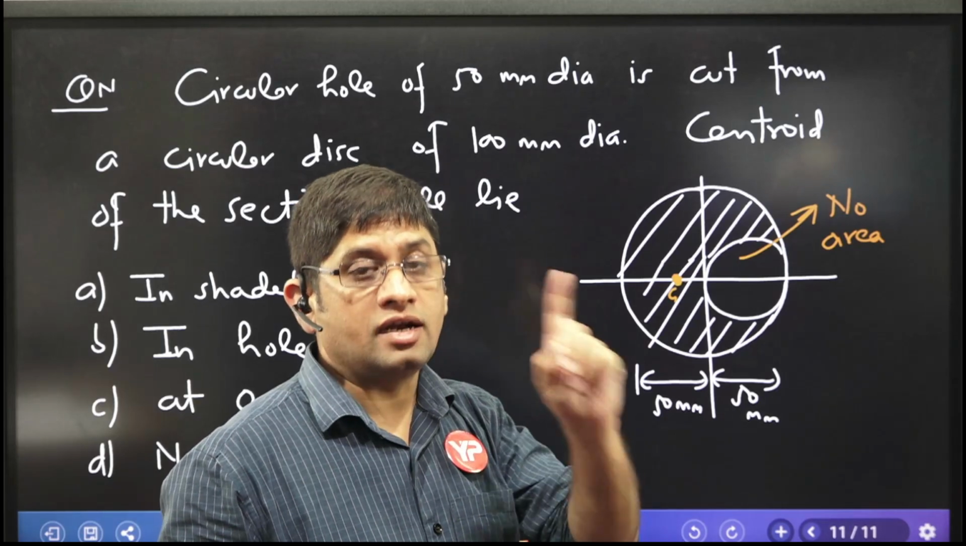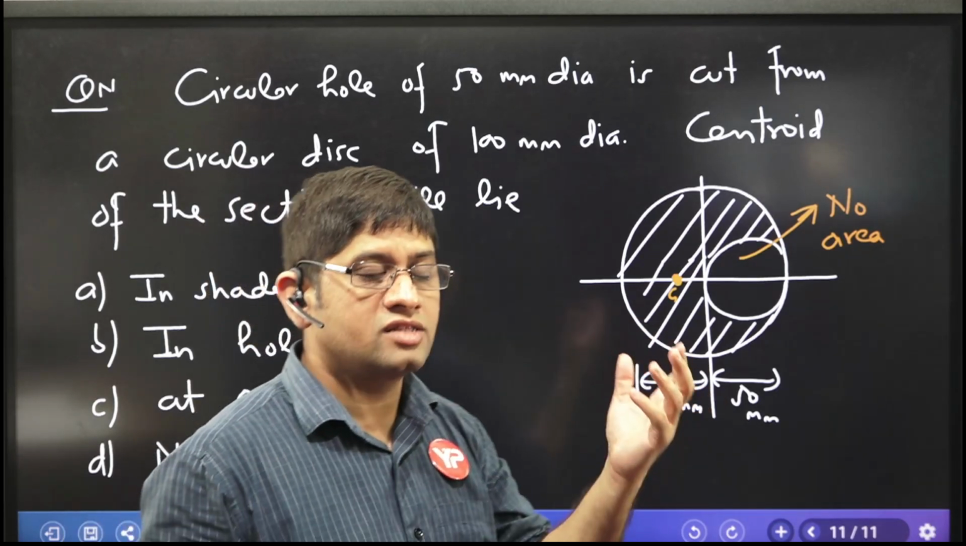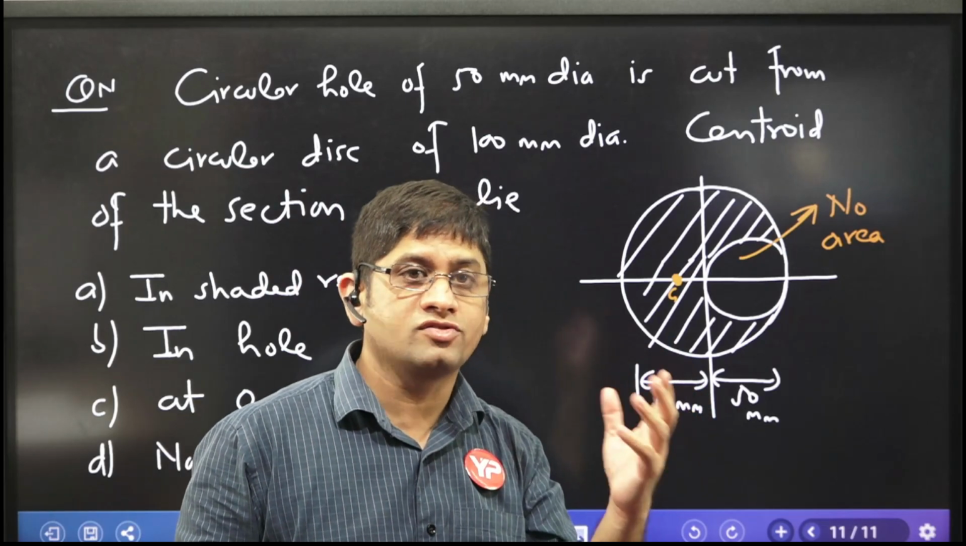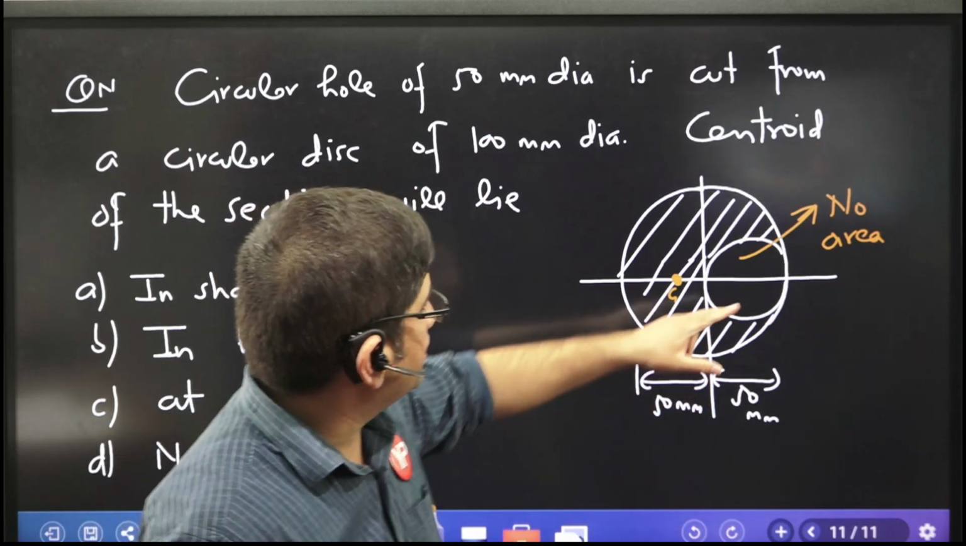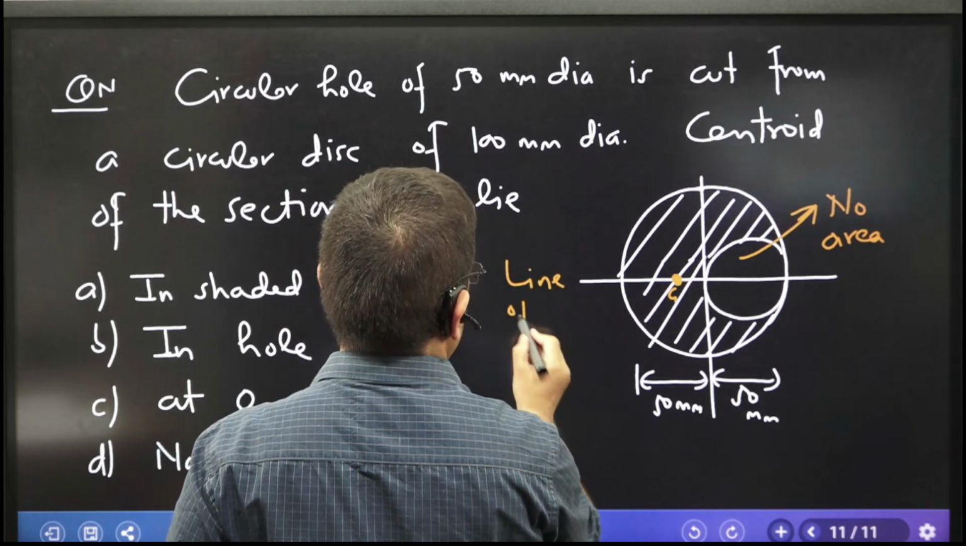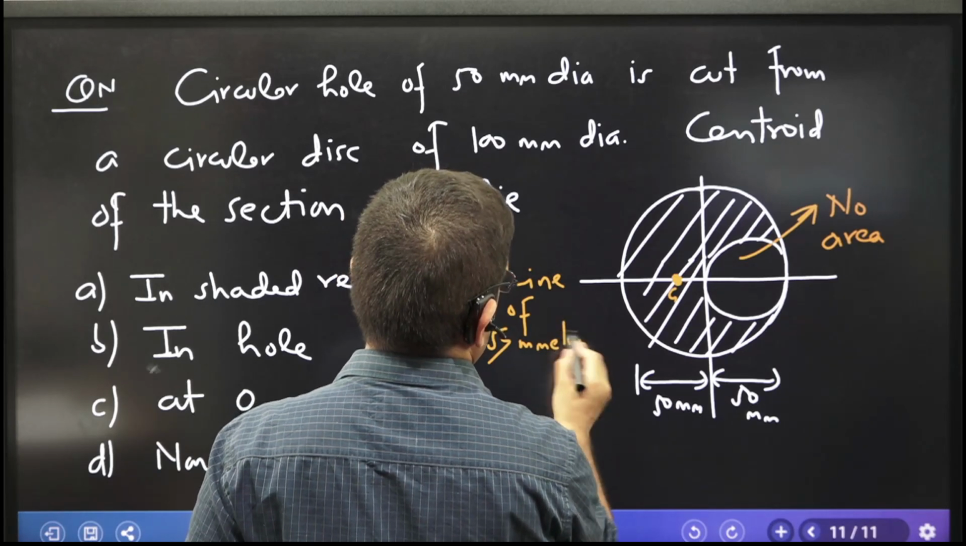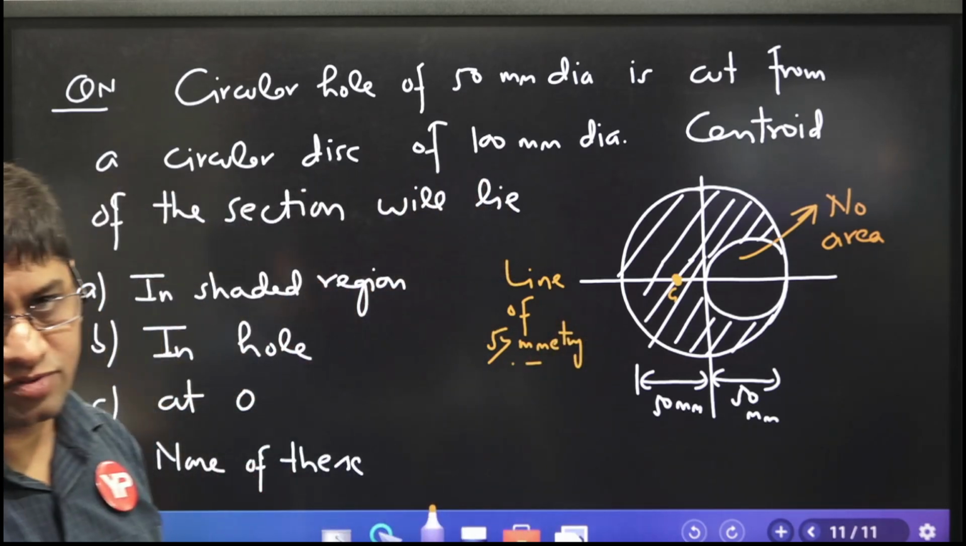And the center of area or centroid, this is a geometrical center, is always on the line of symmetry. So where is the line of symmetry? This is the line of symmetry. Agree or not? So this one is the line of symmetry.